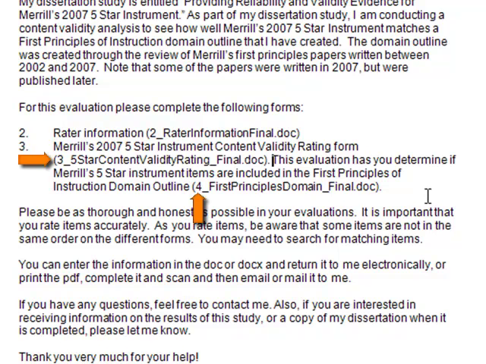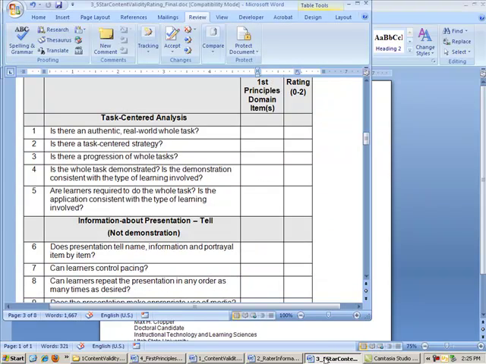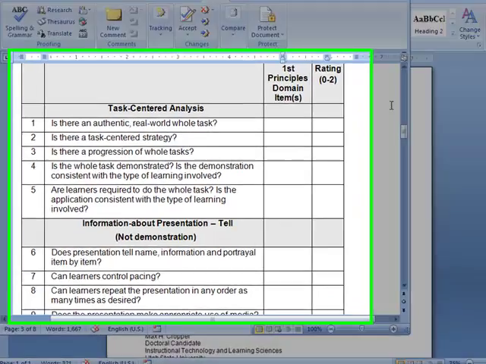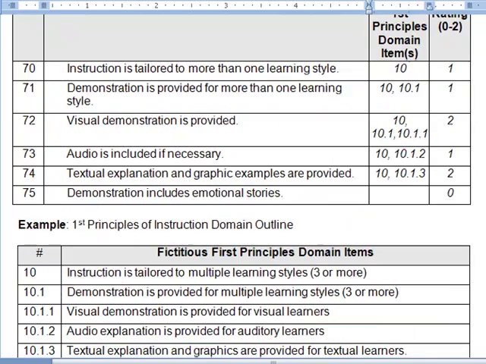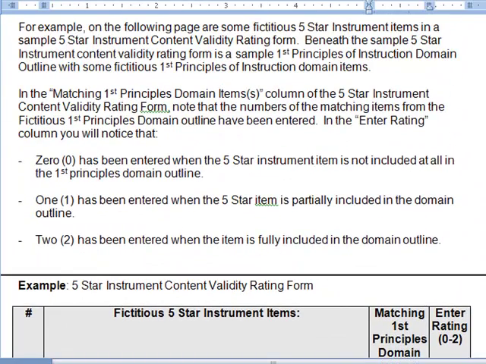You want to be pretty careful in your evaluation because my dissertation depends on it. We're really depending on your expertise, and you're literally one of the top experts in the world, identified by Dave Merrill, Ted Frick, Joanne Bentley, or myself. As we get into this rating, you'll find that it's not always simple to do, so let me walk you through an example of how to do the rating.